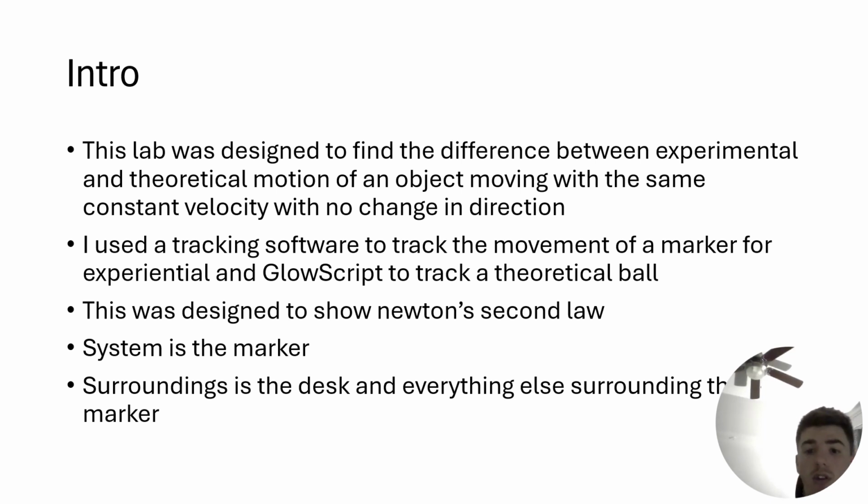The way we did the theoretical was GlowScript. The way we did the experimental was we just rolled a marker and we used some tracking software to figure out its velocity, its position, stuff like that. We're designed to show Newton's second law, which it did. I'll explain that in a second. The system was the marker or the ball in the GlowScript case, and the surroundings were the desk or the air and everything else that is affecting the marker.